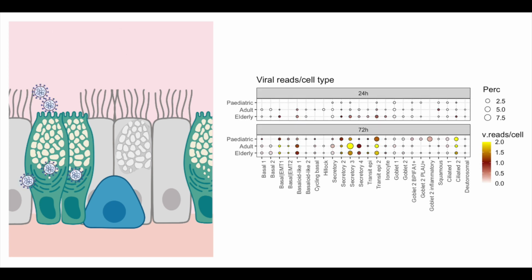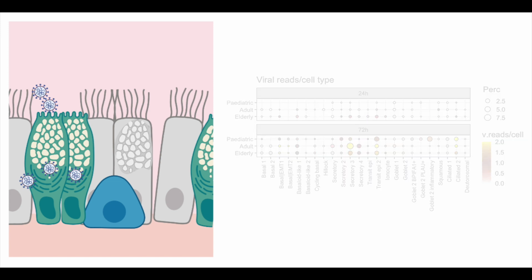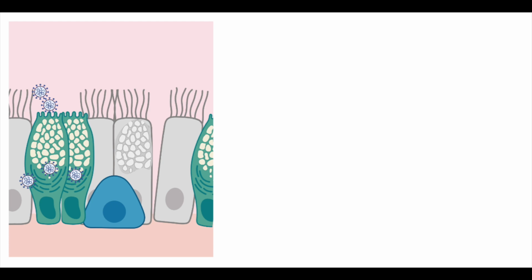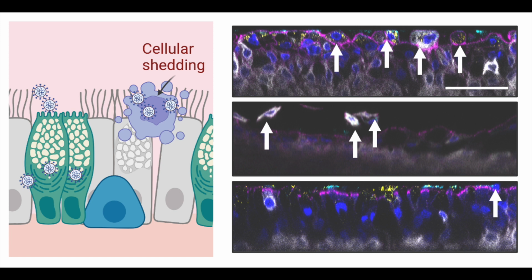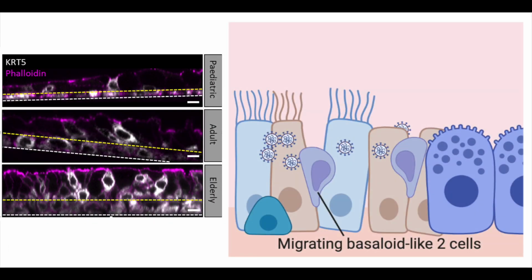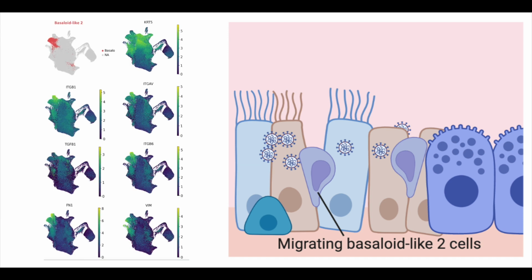hours, where we found a greater proportion of cells showing viral reads compared to the younger cultures. Here we found that viral infection led to epithelial damage and disruption of the epithelial membrane, including increased cell shedding early in infection. This damage led to the recruitment of progenitor basal cells to the apical layer, including migrating basaloid-like cells, which had a gene signature commonly identified within dysfunctional repair pathways.